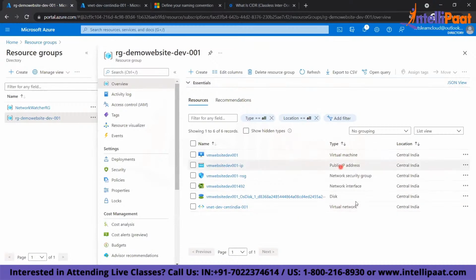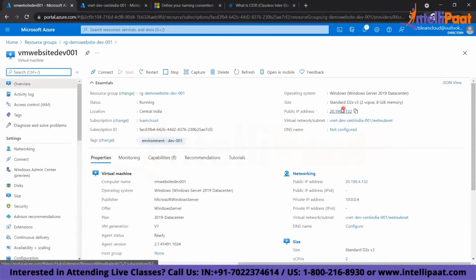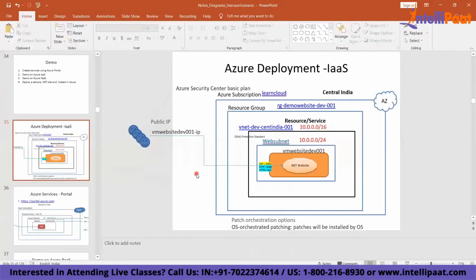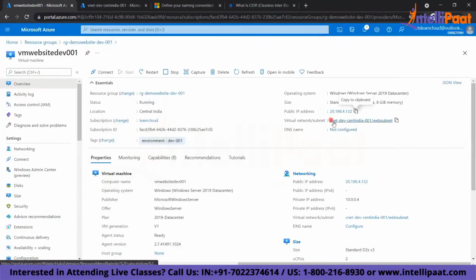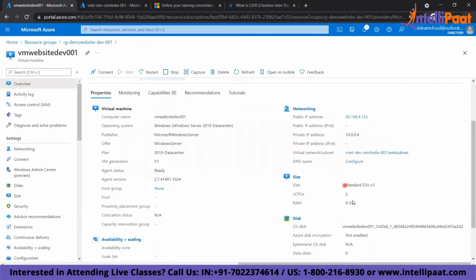Now you see here, this is my virtual machine. This is the public IP. So when I click on the virtual machine, this is a public IP address. Now this IP address is what I'm going to use to connect to my VM. Understood? This is my virtual network. This is my subnet, right? This is a public IP address. This is the size of my VM.